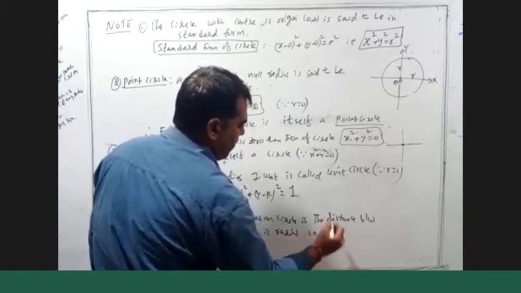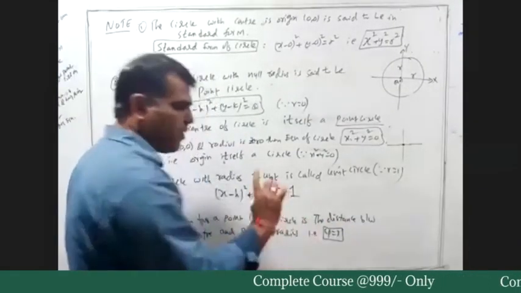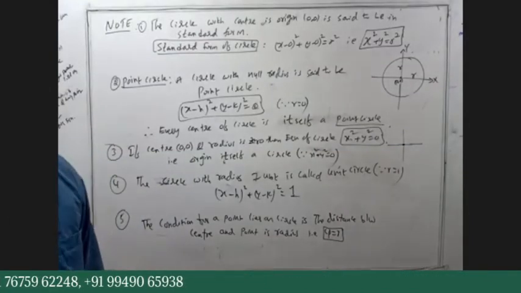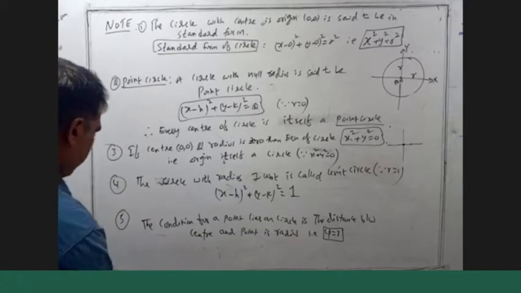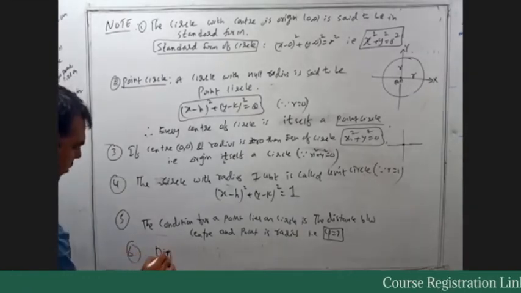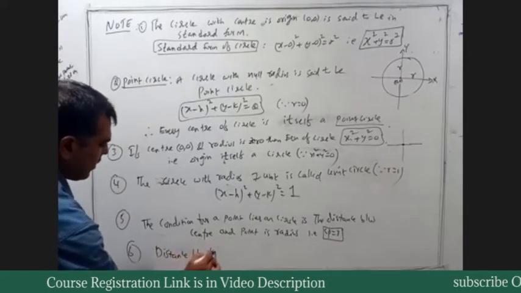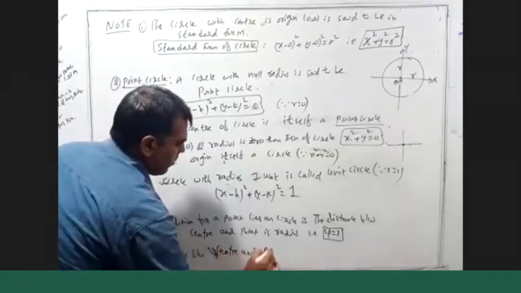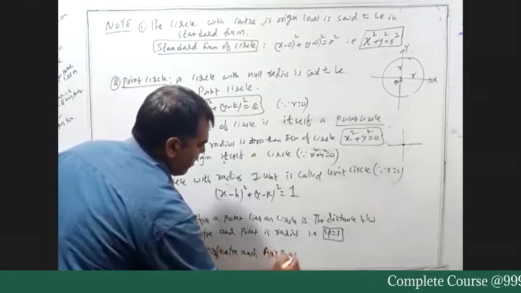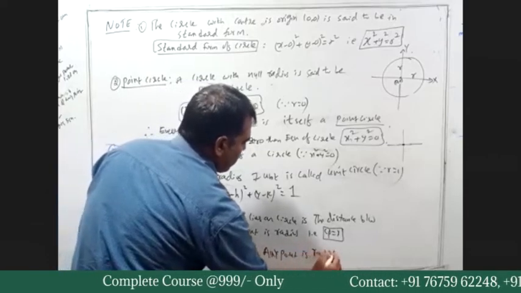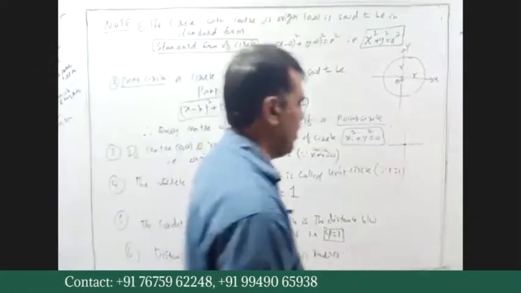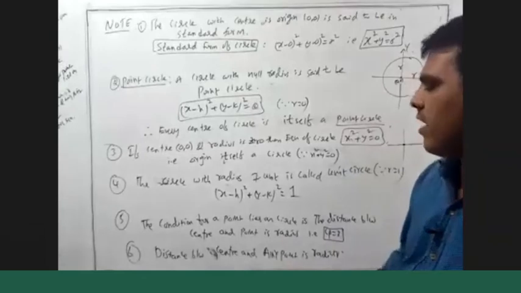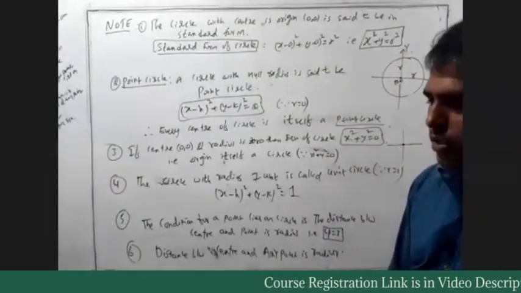The condition for point P to lie on the circle is that it satisfies CP equals r. Always the distance between the center and any point on the circle is the radius. Now you can note down these 6 points as they are.